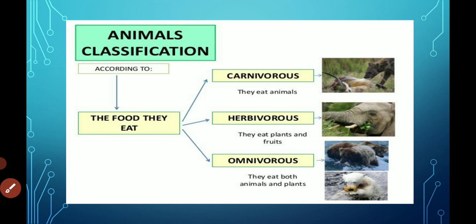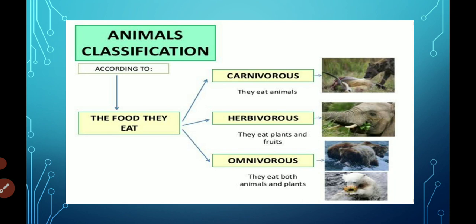Animals are classified according to their eating habits. Carnivorous animals eat flesh of animals. Lion, tiger, fox, they eat flesh of animals. Herbivorous animals eat plants and their products. Cow, goat, elephant, rabbit.